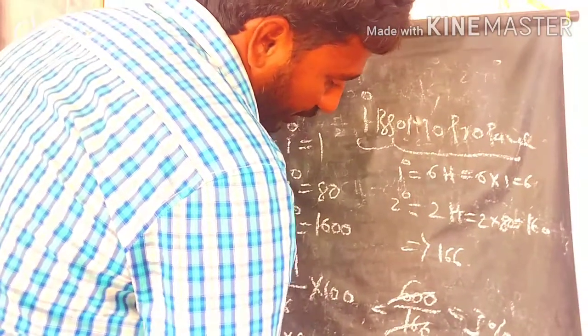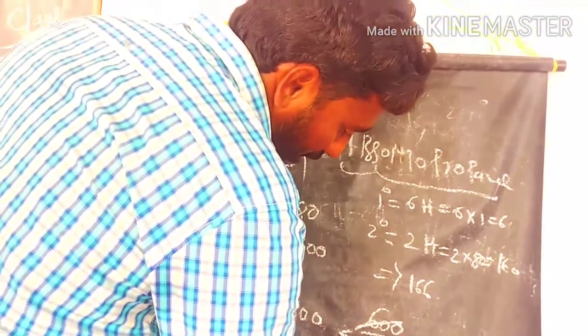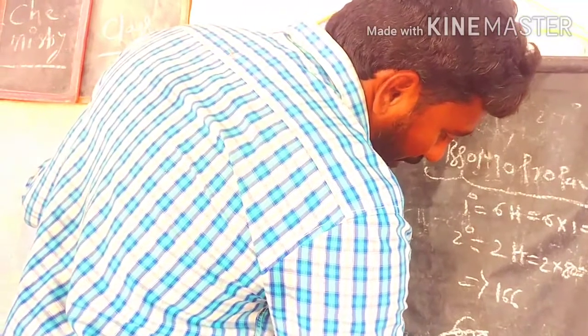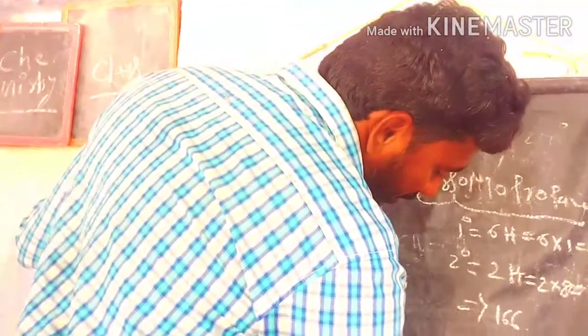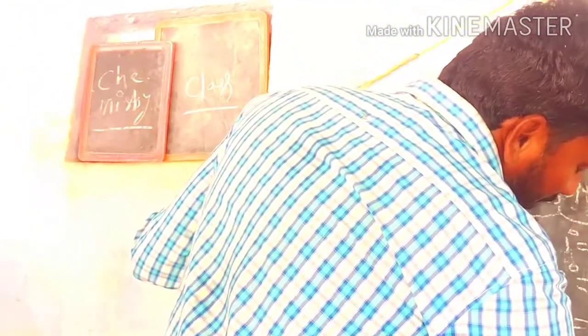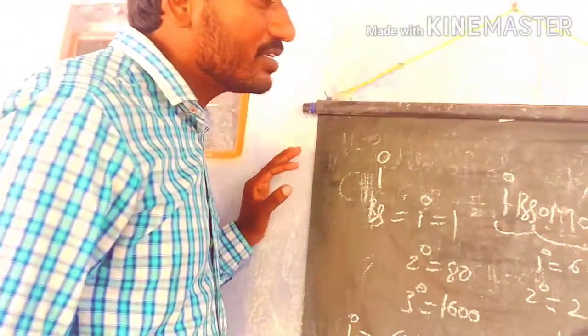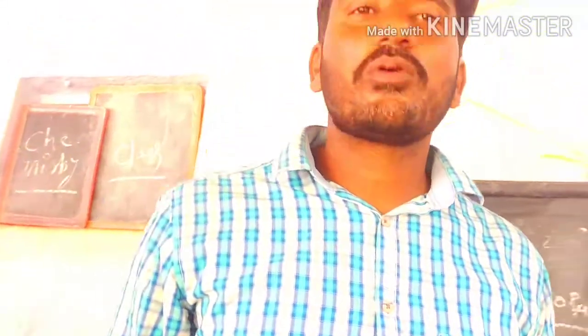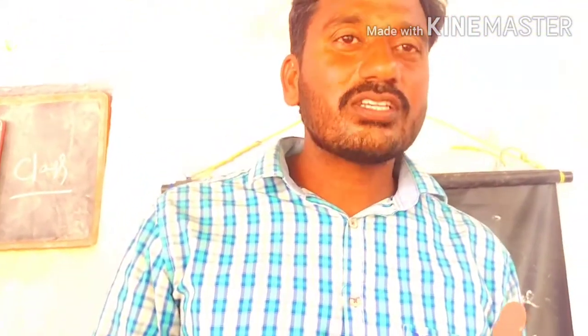2 into 80. So that we call the 160 into 100 by 166. So totally we can calculate 2 after 97% of the 2-bromopropane. So this is the difference between the 1-bromopropane and 2-bromopropane. So when you observe the chlorination process, we have almost equal amounts.